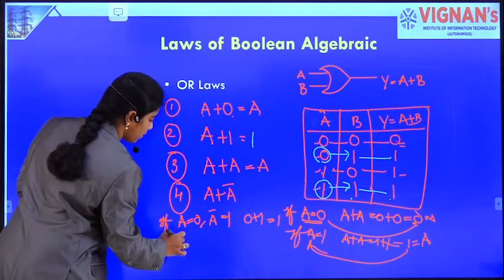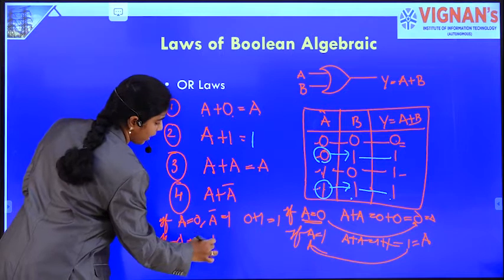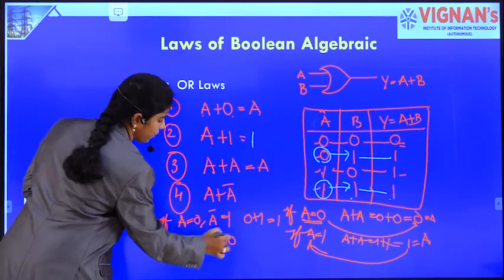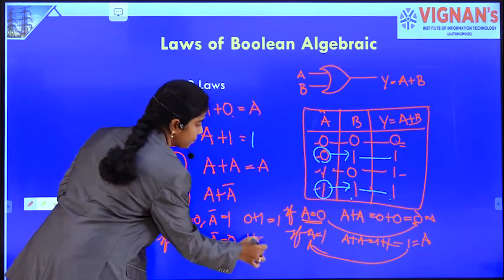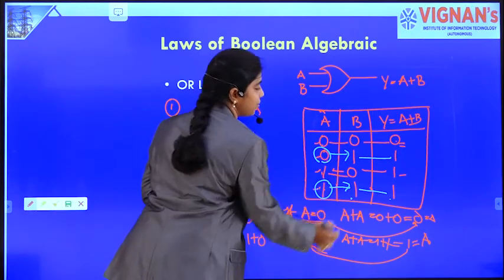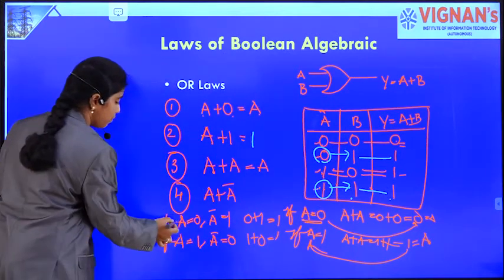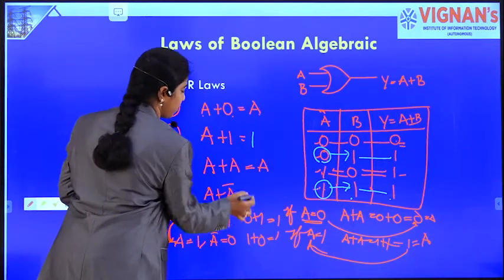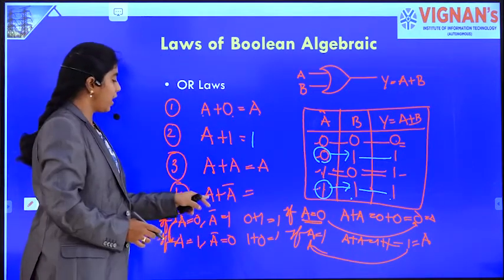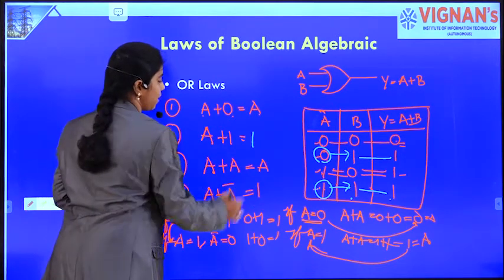Now let's take A as 1. So A bar is 0, as the complement of 1 is 0. Now 1 plus 0. So 1 ORed with 0 is nothing but 1 itself. So in both the cases, we are getting the output as 1. So when a variable is ORed with its complement, the output is always 1.